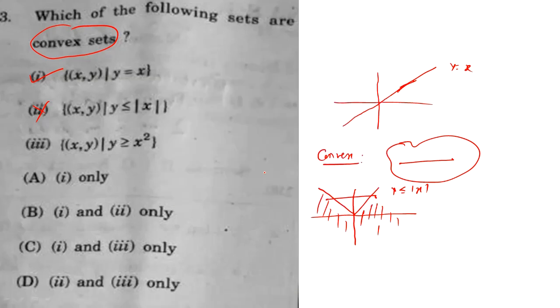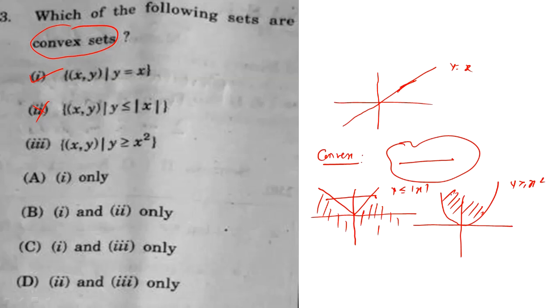Now for the third, y is greater than or equal to x square. So y equal to x square is a parabola, and y greater than or equal to x square means we have this region. Alright, so this is the diagram of y greater than or equal to x square.